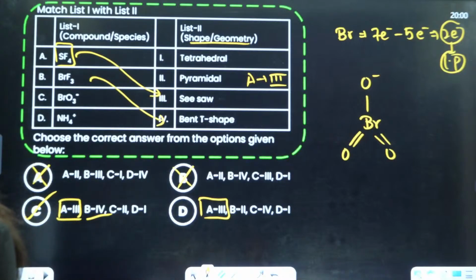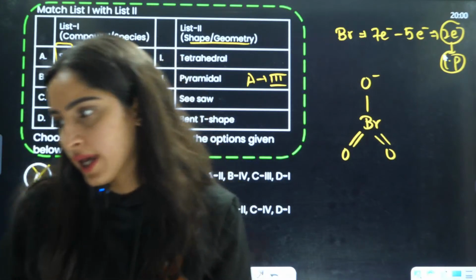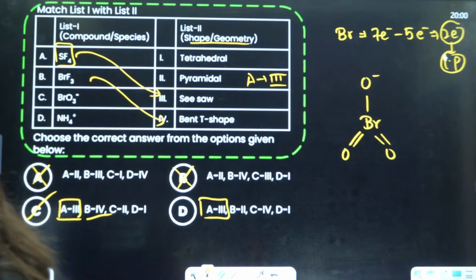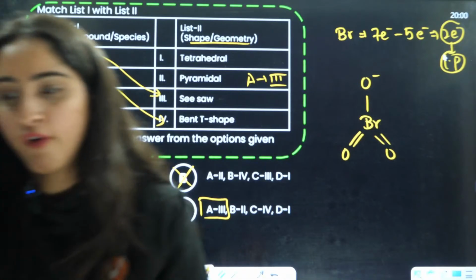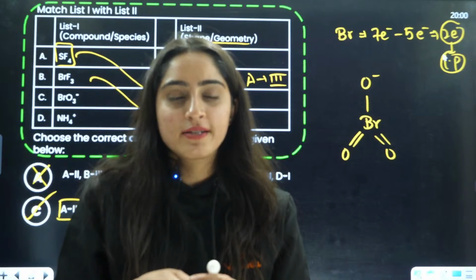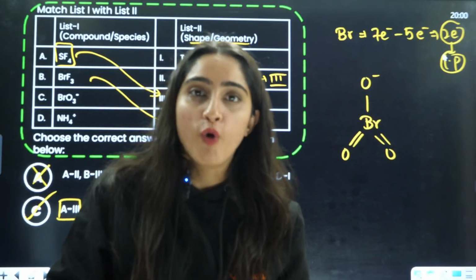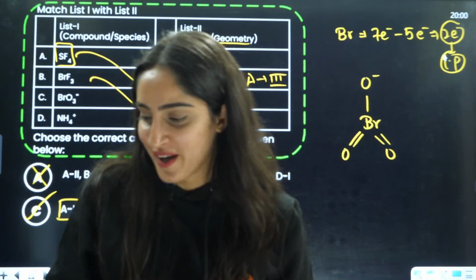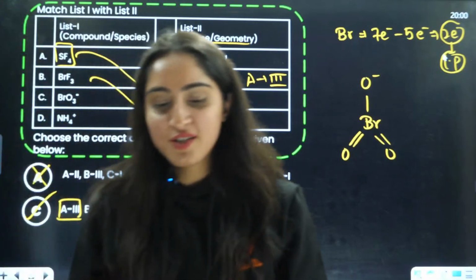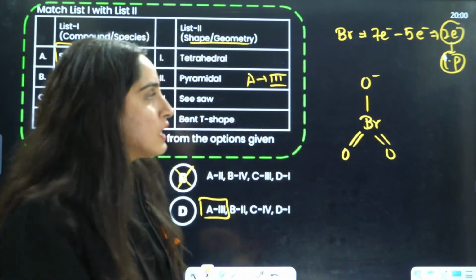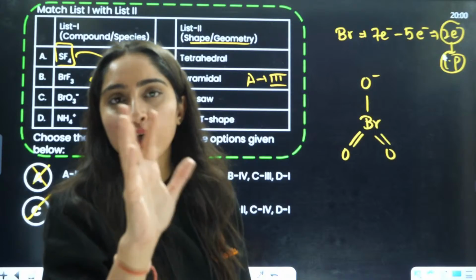This is a confusing structure. Students make mistakes in these kinds of questions. Yes, definitely this is useful for any competitive exam that you are preparing for that involves chemistry. So this is your tetrahedral. Pi bonds are not included.